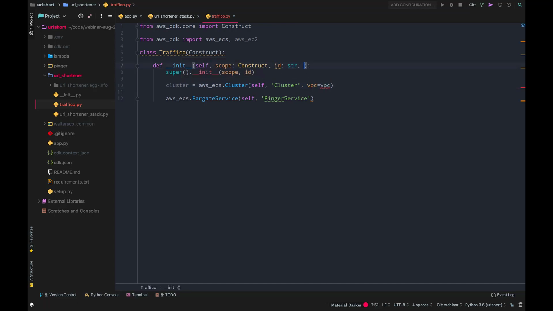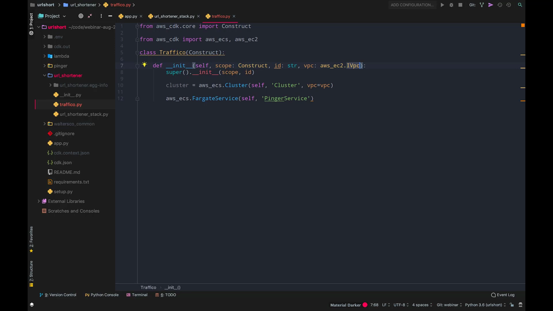I'll just do this for now. I'm going to add a vpc keyword argument, and it's going to be of type ec2.IVpc. The reason I'm using IVpc, which is an interface, is because we have a pattern in the CDK that allows you to either reference a construct that was created within your app, in this case it would be Vpc, or a resource that was imported.